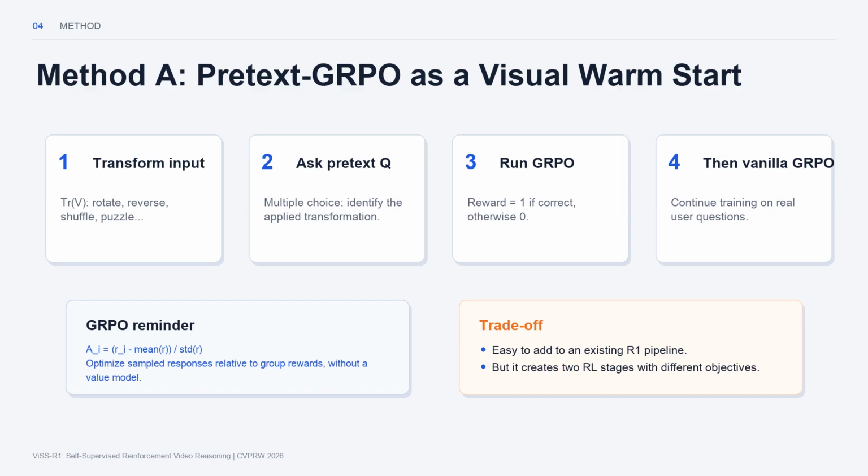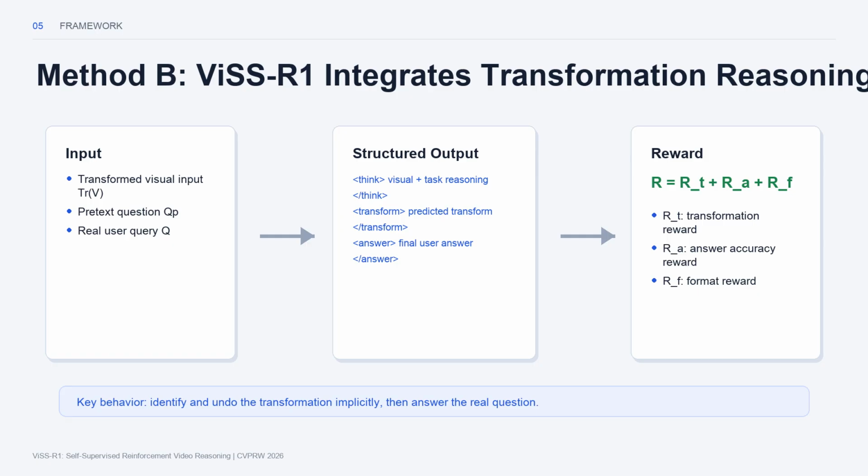The optimization objective is otherwise the same GRPO-style objective. After this visual warm start stage, the model goes through standard GRPO on real user questions. The paper calls that full sequence pretext GRPO plus. The attraction of this method is that it is easy to insert into existing R1 pipelines. Its practical downside is that it adds another training stage with a different objective, so the training process becomes slightly more complex to control.